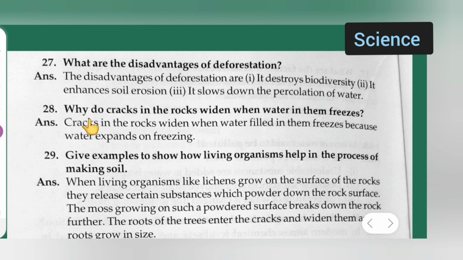Question number 28 is, why do cracks in the rock widen when water in them freezes? Answer is, cracks in the rock widen when water filled in them freezes because water expands on freezing.